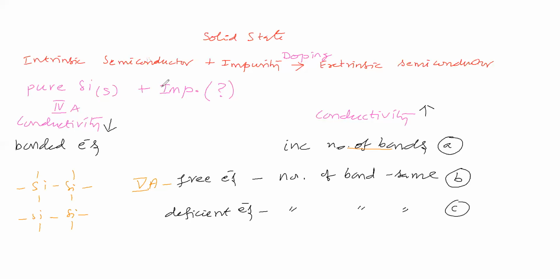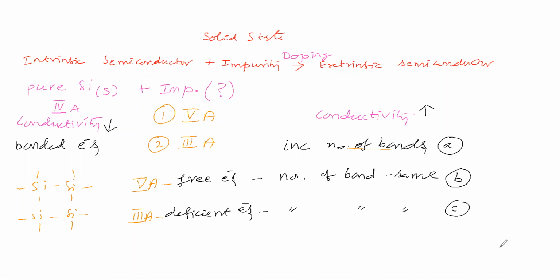Less than this means the left side of this group, which is the 3A group. So one possibility for impurity is the fifth A group. Another possibility is the 3A group. So you can take the fifth A group, otherwise the 3A group.